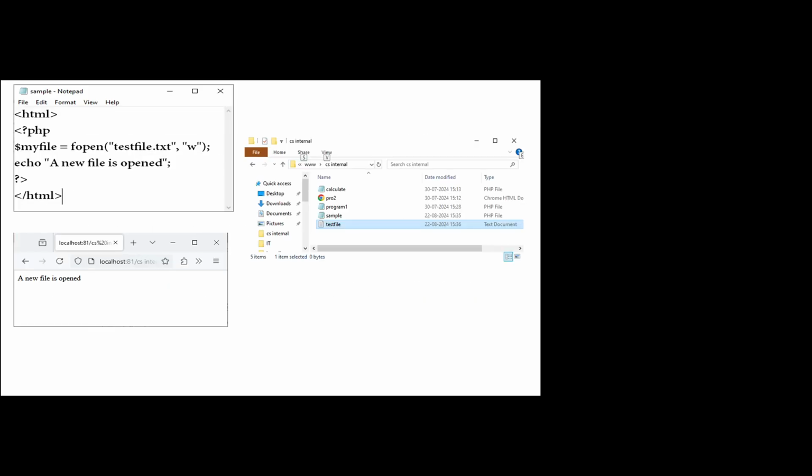Here is the example. Here in the coding we have a sample. A file called testfile is opened. So in our folder, the testfile is opened, and in the browser it is displayed as a new file is opened. Next one is checking the existence of a file.